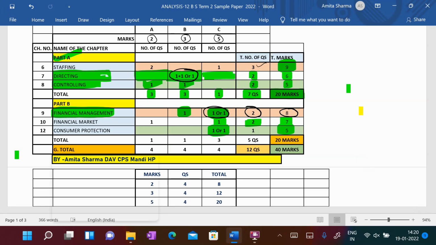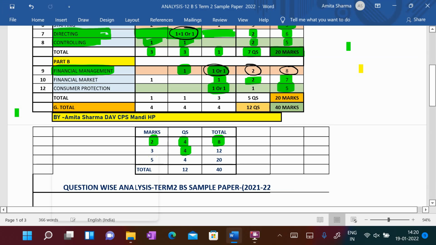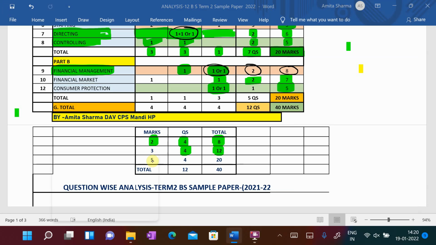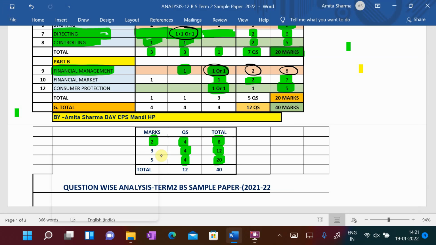So students, if you see the grand total, we can see it like this. 2 marks questions: 4 questions, 8 marks. 3 mark questions: 4 questions, 12 marks. And 5 mark questions: 4 questions, 20 marks. So total 12 questions are coming and total 40 marks.